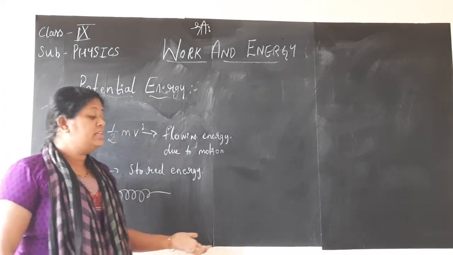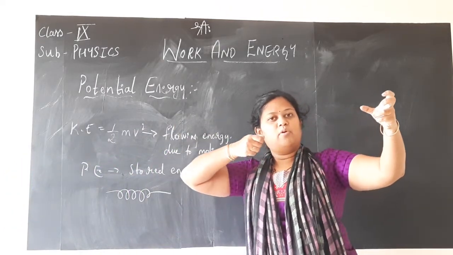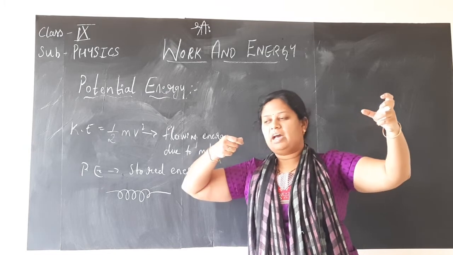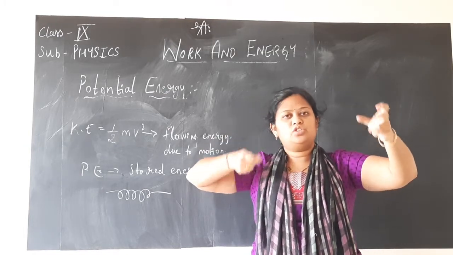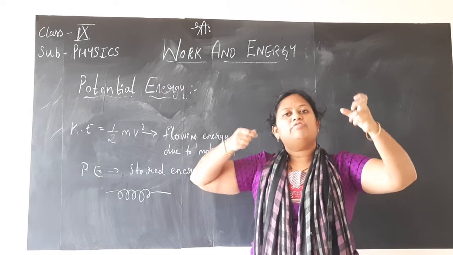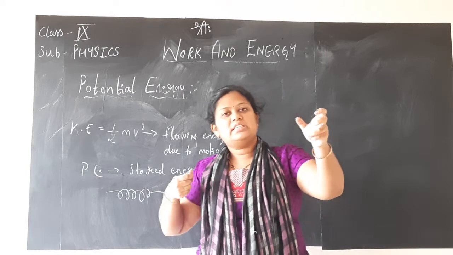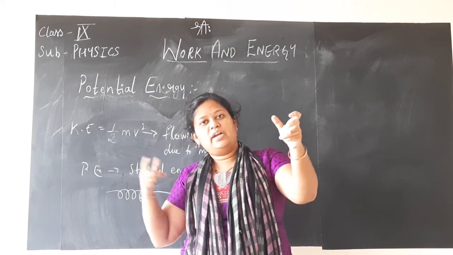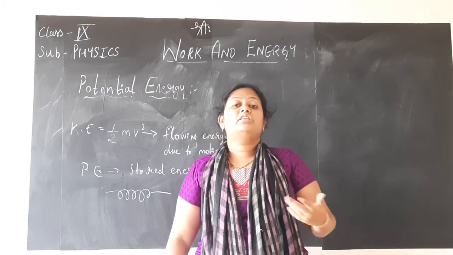One more example, if you say bow and arrow, what you do? You stretch the bow, and you will be having the arrow. Before you release the arrow, it is the energy stored. You are giving energy to that arrow in order to move forward. What energy is that? The potential energy is stored, and as soon as you release, the arrow will move forward with certain speed.